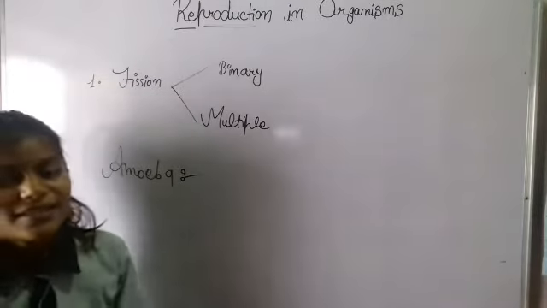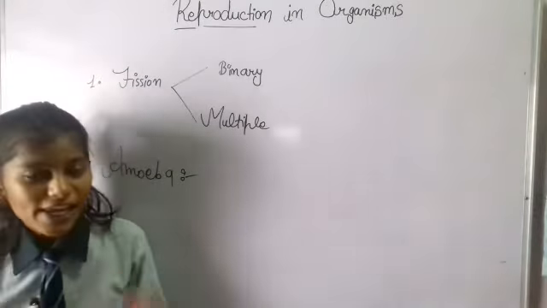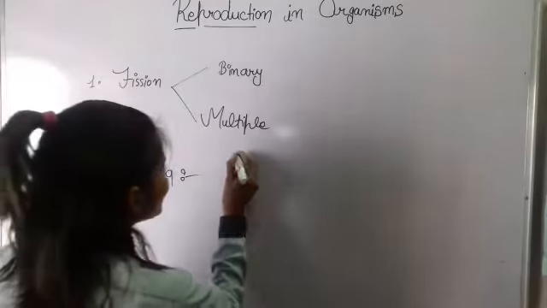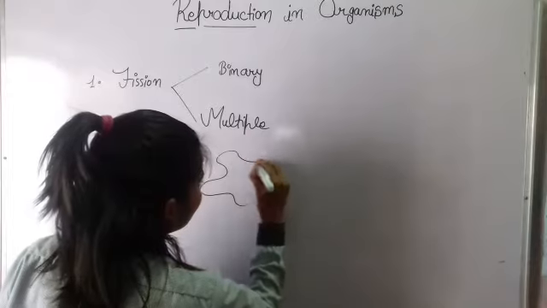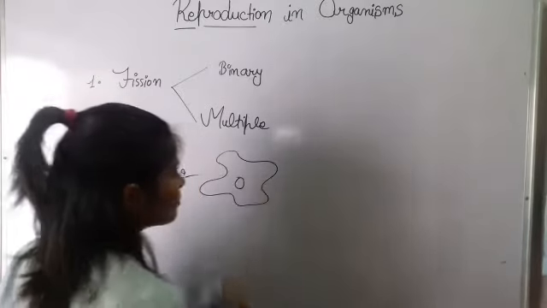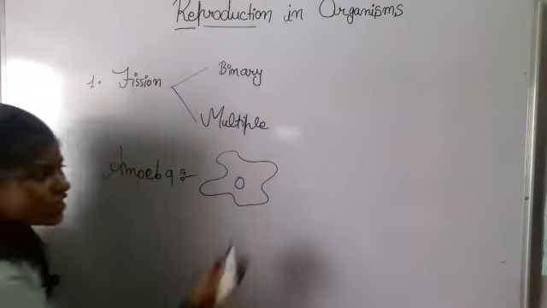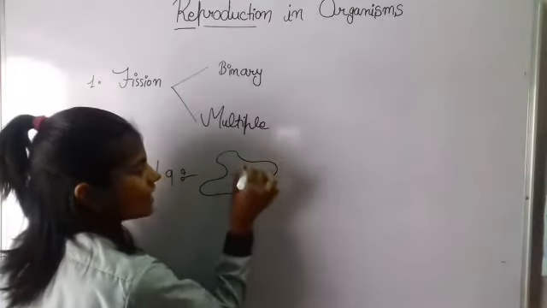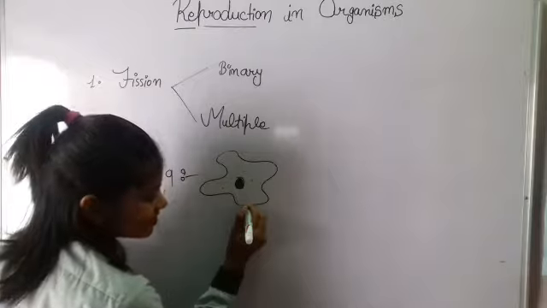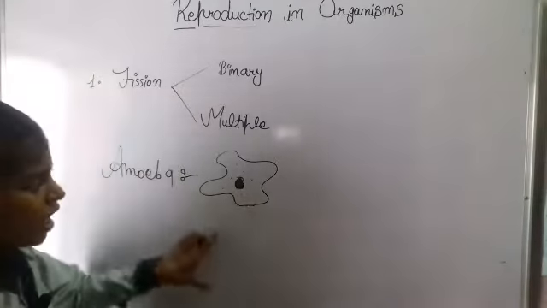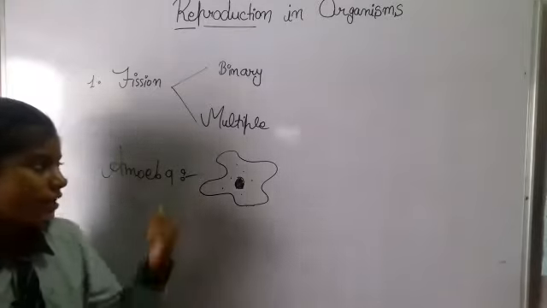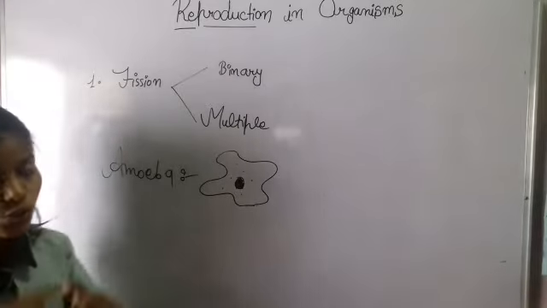It's an organism which has an irregular shape, right? Let me draw it. Any shape. Let's suppose this is the amoeba. This is the nucleus, the cytoplasm, proteins, fats, all that are present. Now what happens in binary fission is that an organism like amoeba divides into two parts.